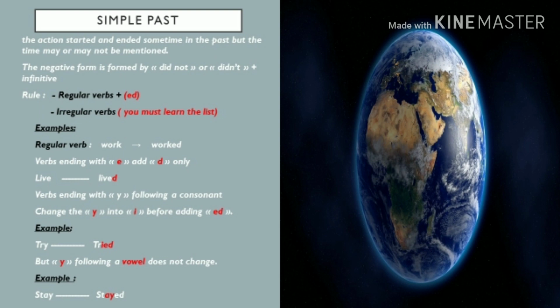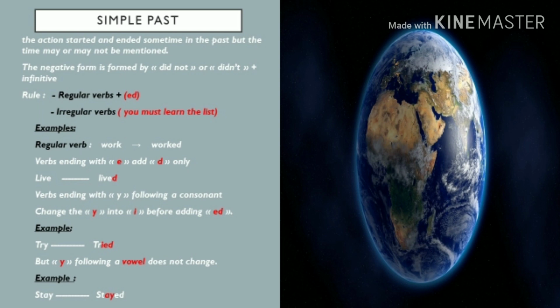Irregular verbs, we have to learn the list because we have a lot of irregular verbs, as for example to be in the simple past is was or were, have, had, do, did, see, saw, take, took, drive, drove, speak, spoke, write, wrote, get, got, give, gave, come, came, learn, learned.